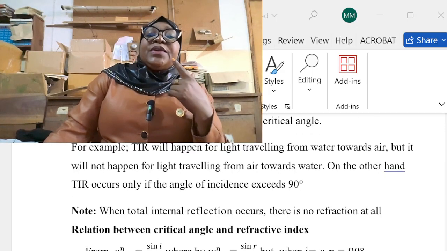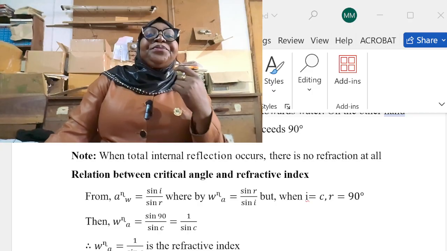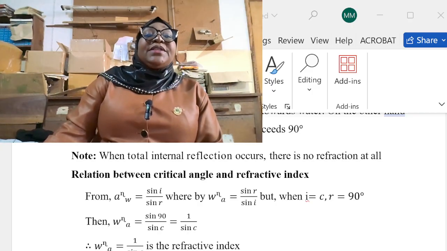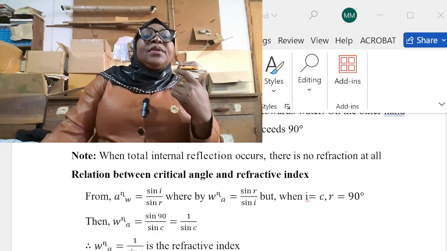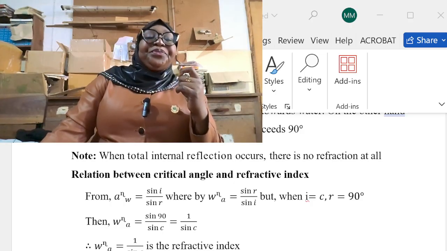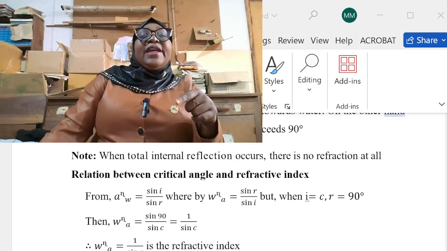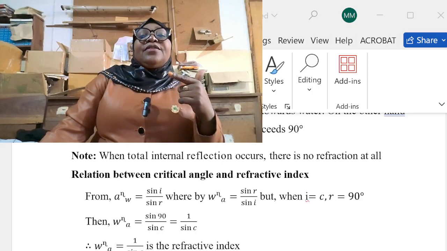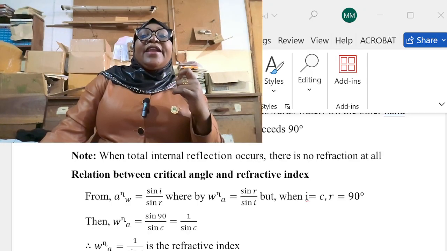Let us see the relationship between the critical angle and the refractive index. Suppose our medium is water. The refractive index from air to water, that is the refractive index of water, is equal to sine I over sine R. Whenever we reverse the light ray, the refractive index from water to air will be the reciprocal of the refractive index from air to water. So in this case, it is sine R over sine I.